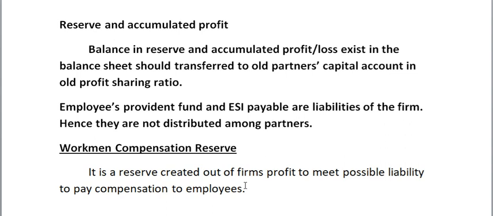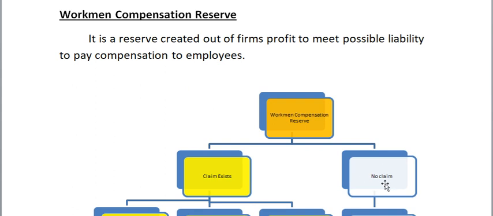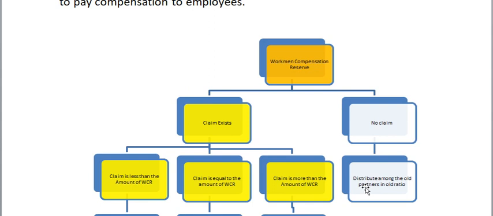Up to the time some claim comes, this reserve is a free reserve. So two conditions may happen: some claim can exist, or no claim at all. If there is no claim at all, distribute among the partners in their old profit sharing ratio. If a claim exists, first we should meet the claim.